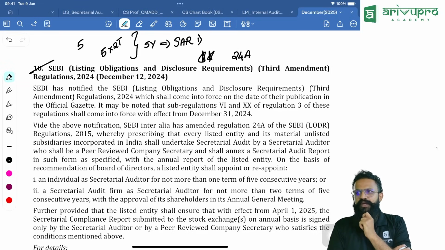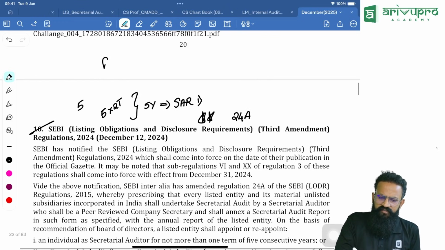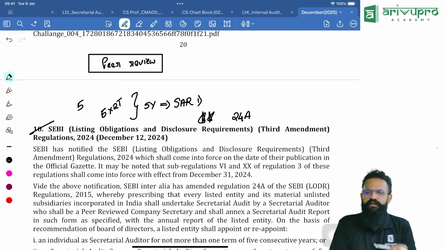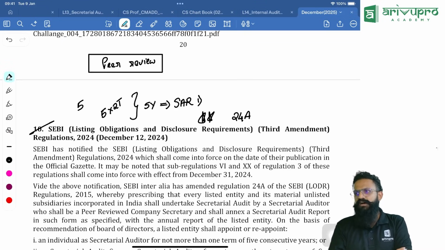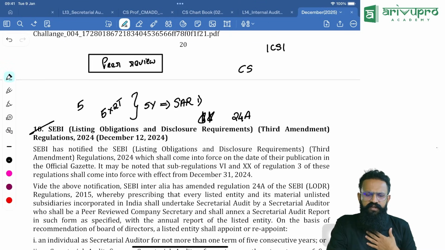And remember, today there is something called peer review. I don't know if you have heard of this concept, peer review. Now what do you mean by peer review, sir? Peer review is as per ICSI. Let us imagine I am a company secretary A, and there is another company secretary B.